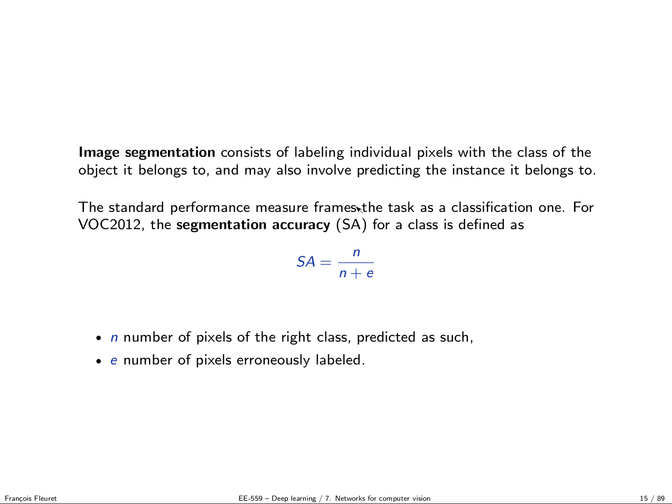The standard performance measure frames the task as a classification one. So you really see each pixel as an instance of something for which you have to predict the class. And then you estimate segmentation accuracy for a class as the number of pixels truly of that class which were predicted as such, divided by the number of pixels properly predicted plus the number of pixels wrongly predicted as this class.